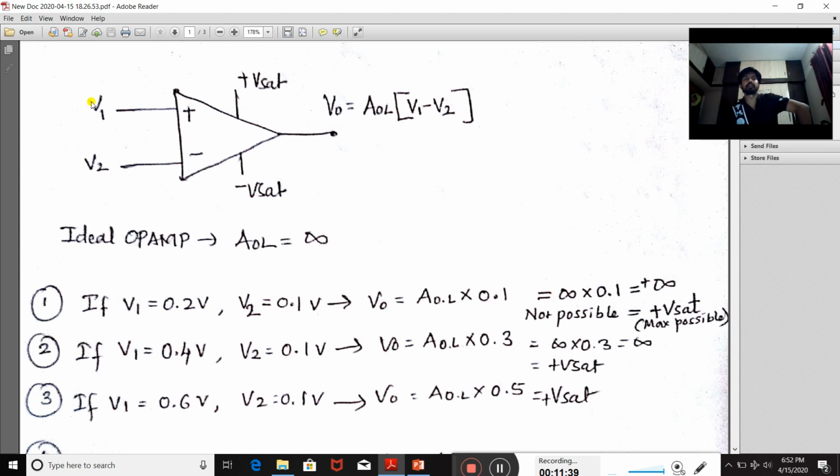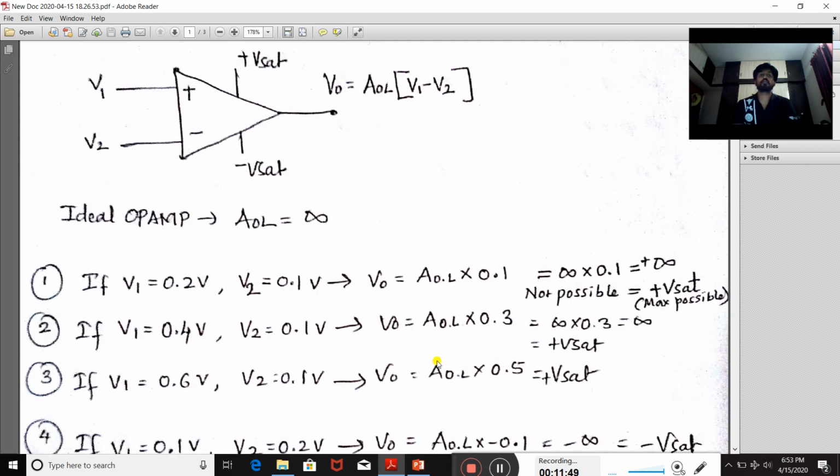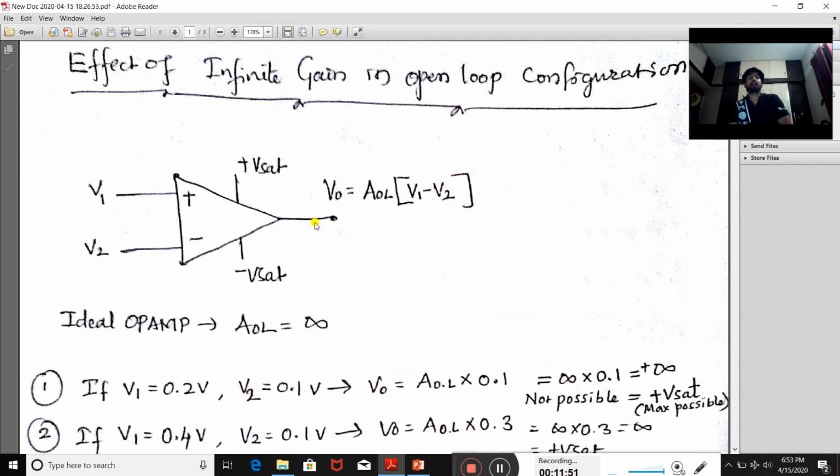If V1 is less than V2, then it produces the negative Vsat. So it acts as a comparator circuit. So the open loop configuration of the operational amplifier acts as a comparator here. It will not work as an amplifier.